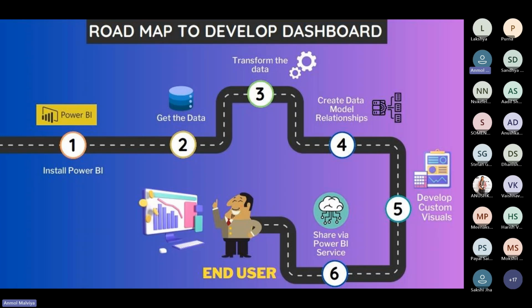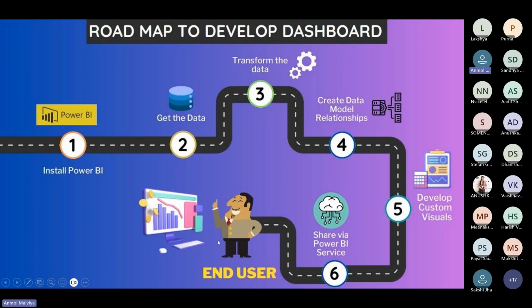And once the reporting part is done, we move toward publishing the report so that the end user can also interact with it. For that, we use Power BI Service, where we publish our report in a workspace, and then later we can share it with clients or end users. And there are various ways for it. We will discuss it further. So this is the basic roadmap for a Power BI report.